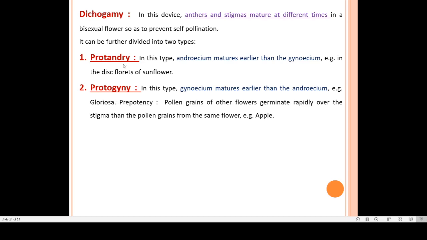In protandry, androecium matures earlier than the gynoecium. Androecium matures first and then gynoecium. Example is sunflower. In protogyny, exactly the opposite case is there. Gynoecium matures earlier than the androecium.